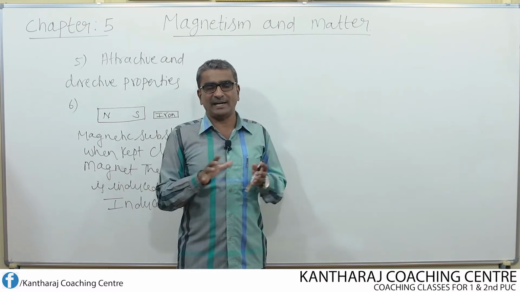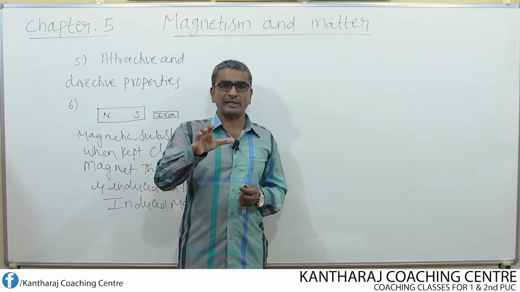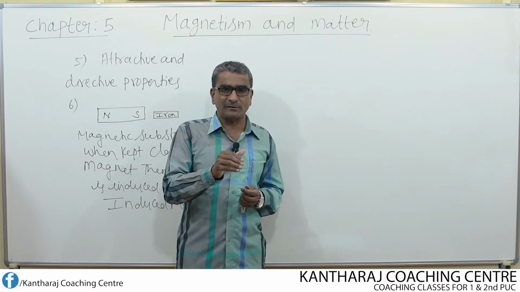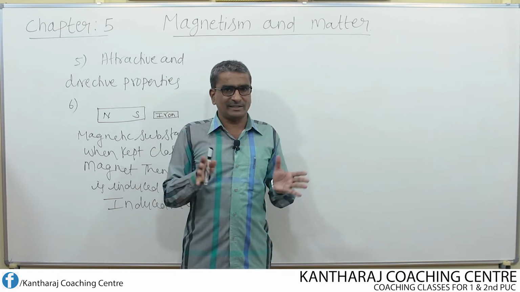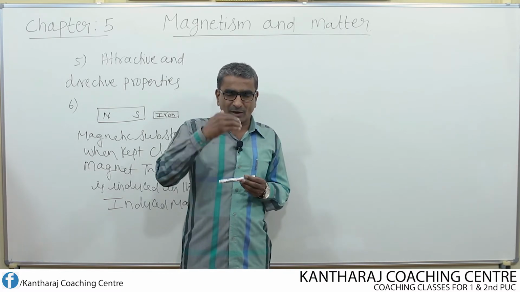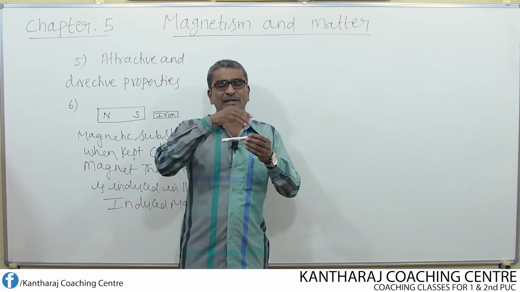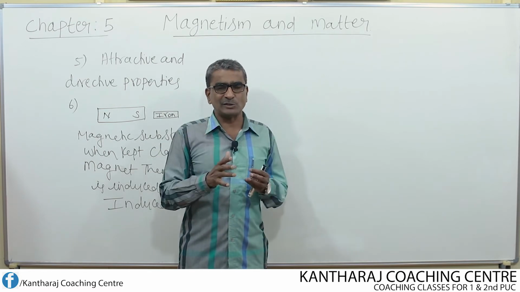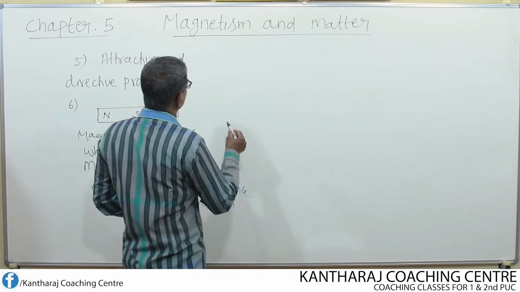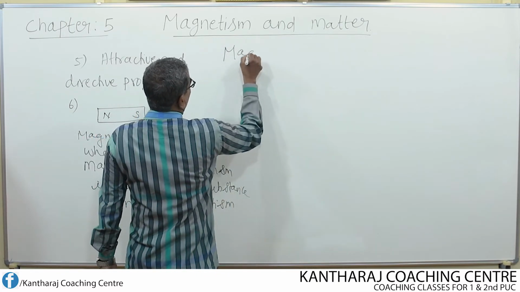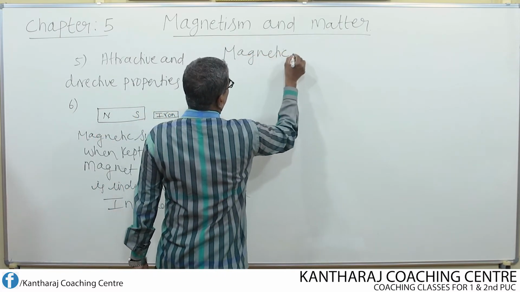By means of a diagram. That means the pictorial representation of magnetic field is nothing but a magnetic line. But that's not the definition. If you want to know that there is a magnetic field around a magnet, it can be understood by drawing one simple diagram. So let us know about the magnetic line of force.